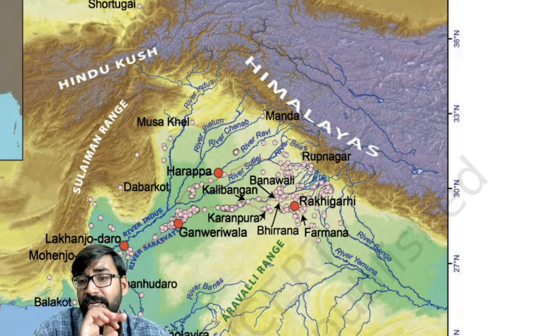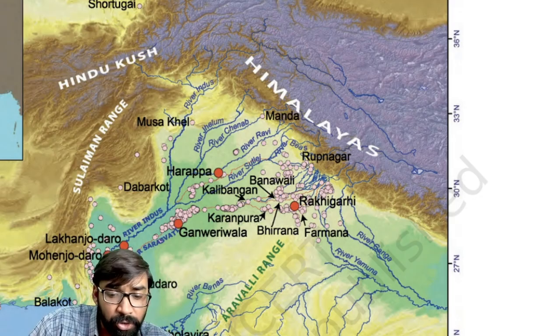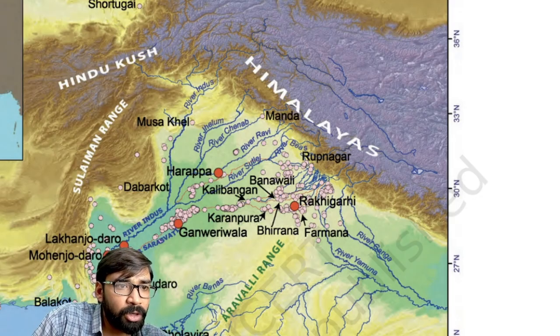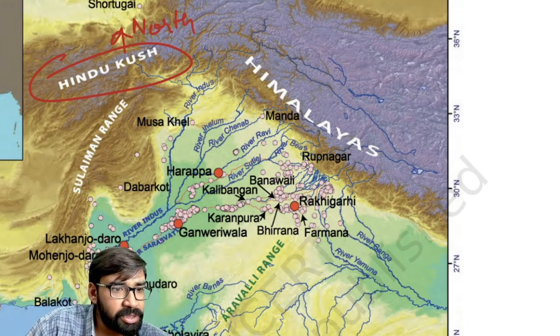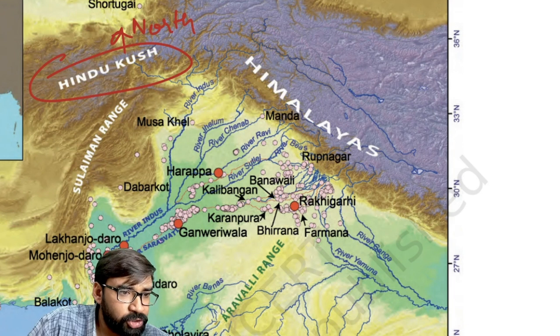Fine? Okay. Now we'll see the geographical extent of Indus Valley civilization. In the north, clear, in the north, which region is there? Hindu Kush. In the north, Hindu Kush. Then in the south, as you can see here, this region, Rann of Kutch.